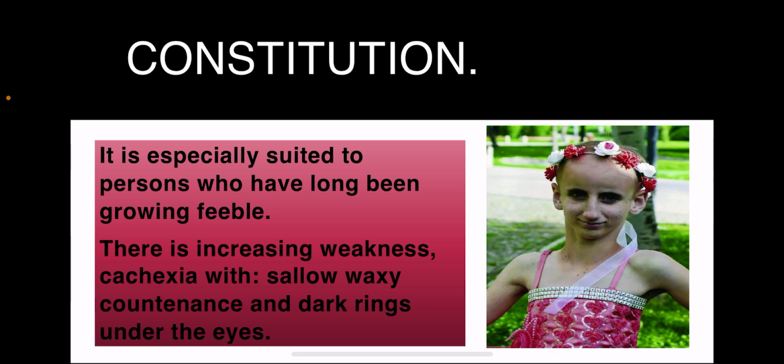Moving further to the constitution. Stannum is suited to people who have long been growing feeble. For a long period, they have started to grow weak. There is increasing weakness in the people. Cachexia with a sallow, waxy countenance. So they have a yellowish discoloration all over the body and face. Sallow is yellowish. Waxy countenance and dark rings under the eyes.